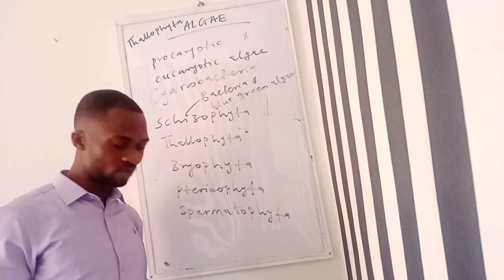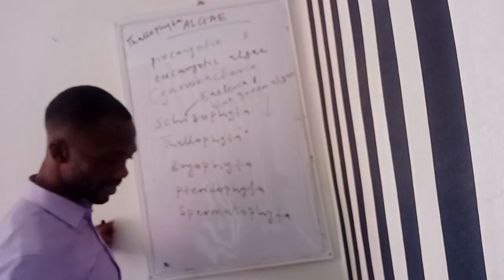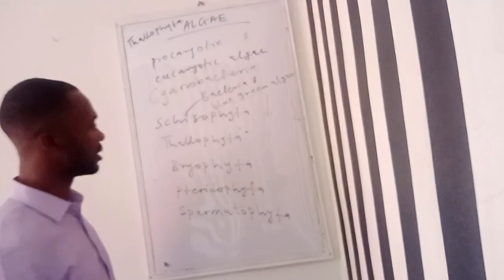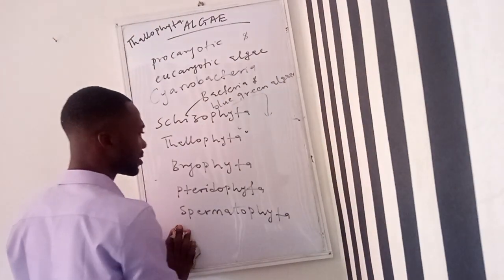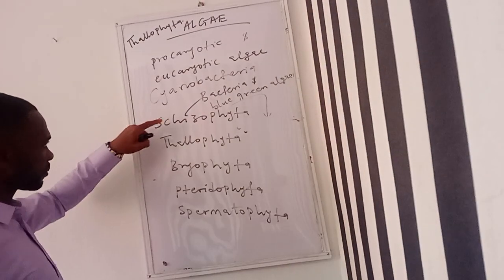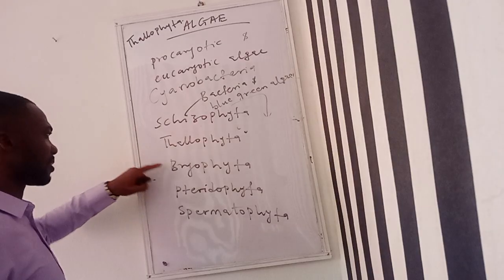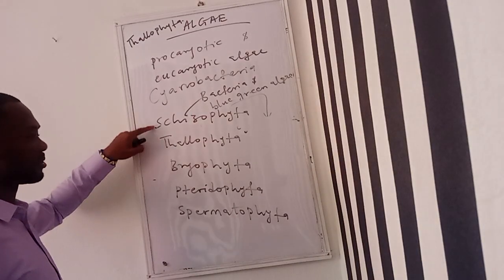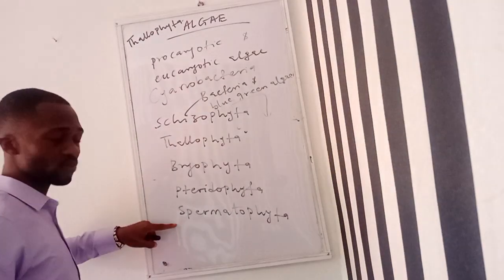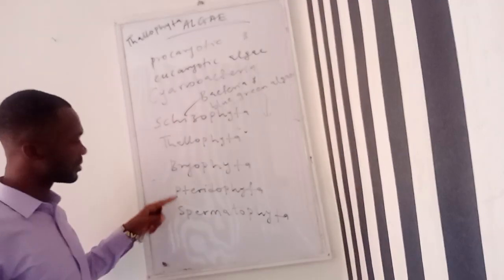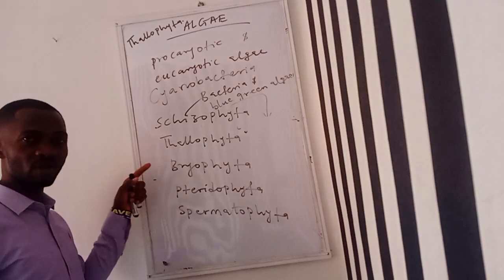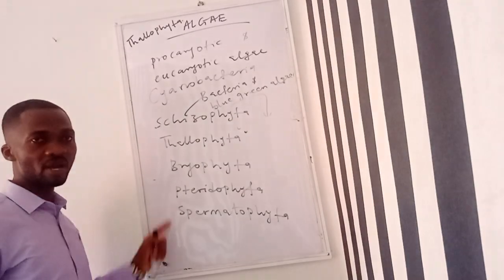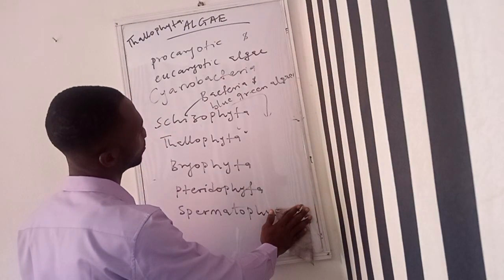So the kind of algae we want to study today, I'll just list the examples of the blue-green algae. Then we'll begin to study the eukaryotic algae, because that's the major reason why we're here. I mentioned schizophyta, thallophyta, bryophyta. 1, 2, 3 are normally regarded as lower plants. These ones are regarded as higher plants. The reason is that these ones do not have vascular bundles, while these ones have vascular bundles. We'll still look at these things in detail as we go forward.